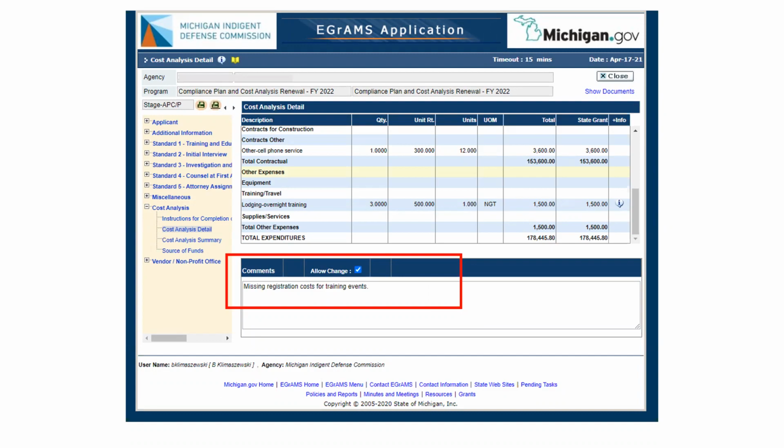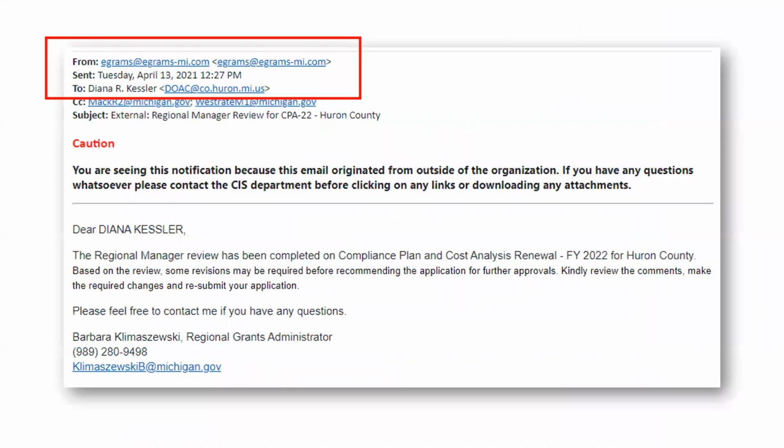If they do seek revisions, you will get a notification if it's sent back to you for any further suggested work. But again, work with your regional managers on timing. The last possible date for you to make and incorporate these changes and resubmit through EGrAMS will be August 20th. You will not likely get feedback from the regional managers or an opportunity to revise and resubmit again if you wait until close to that deadline to resubmit.